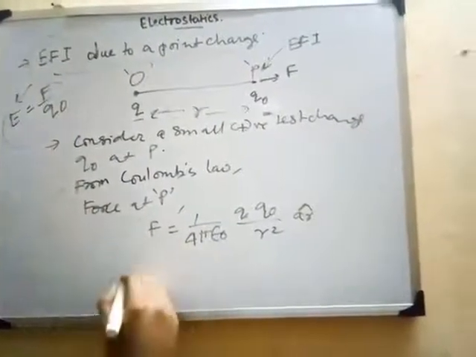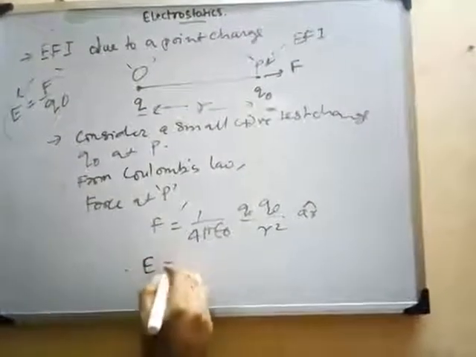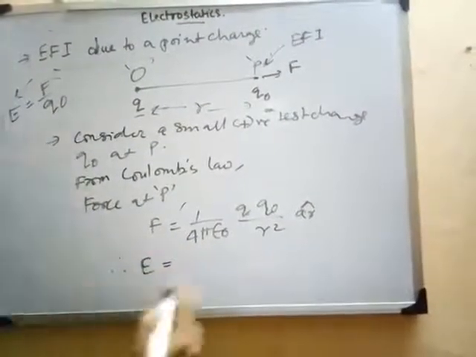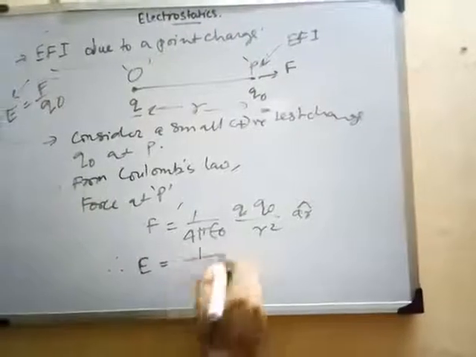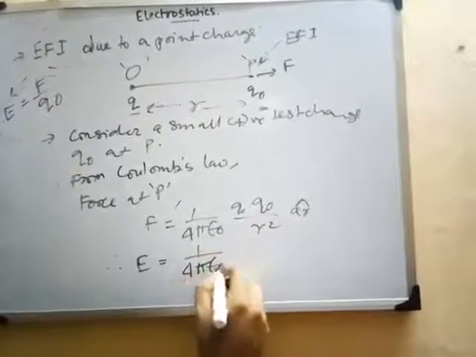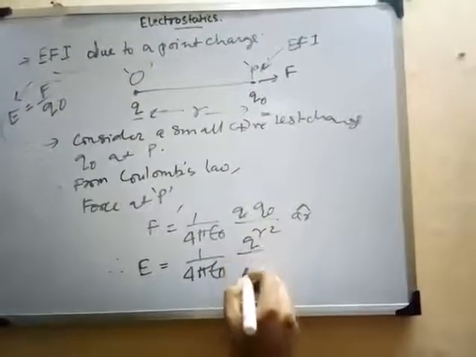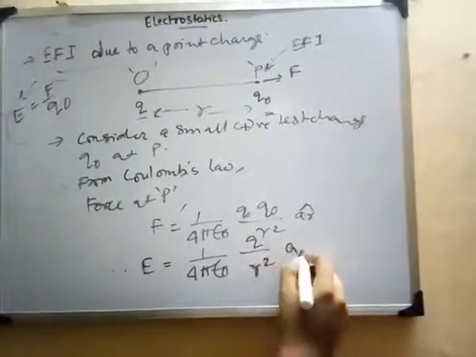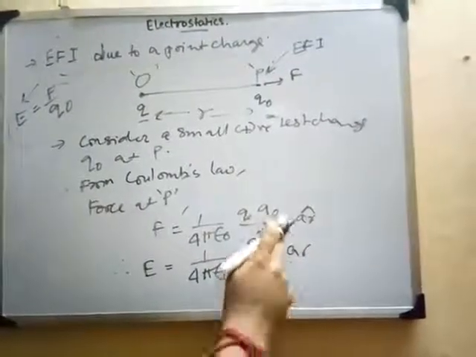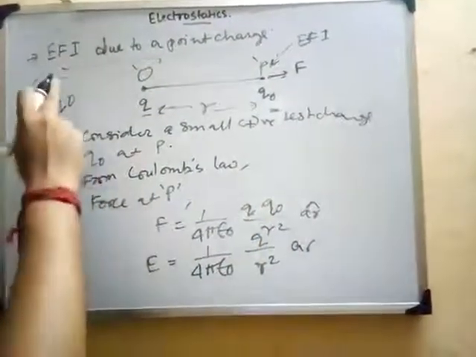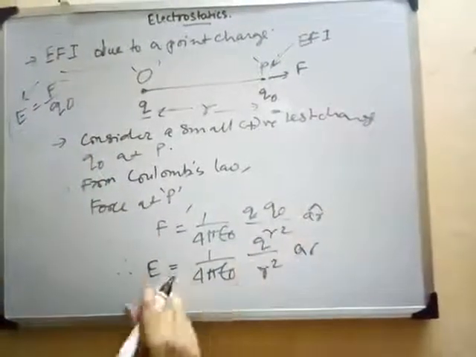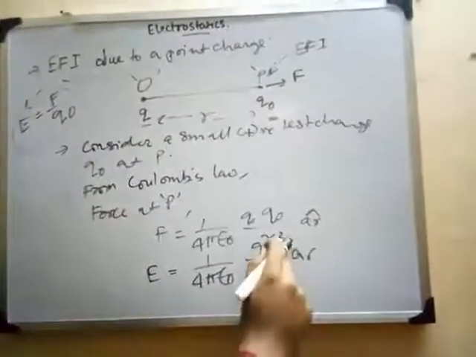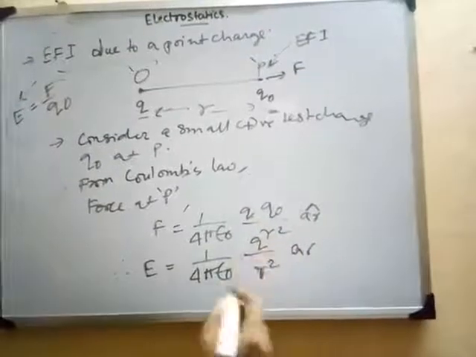So now we will find the EFI. E will be 1 by 4 pi epsilon naught, Q by R square, aR. Why? Because EFI is F by Q naught, so one Q naught is there in the numerator and one Q naught in the denominator, and Q naught cancels out.